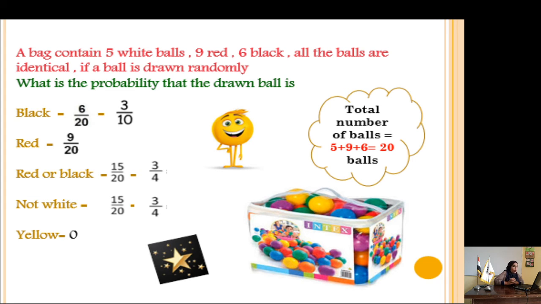Not white. What is the probability to get not white? Not white means any color except white. You have 5 white balls, so you will say 20 minus 5, the remainder will be 15. 15 over 20, when you put it in simplest form, the answer will be 3 over 4. What is the probability to get yellow one? There is no yellow color in this box, so the answer will be 0.